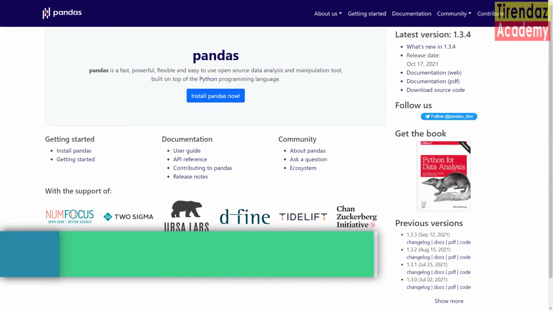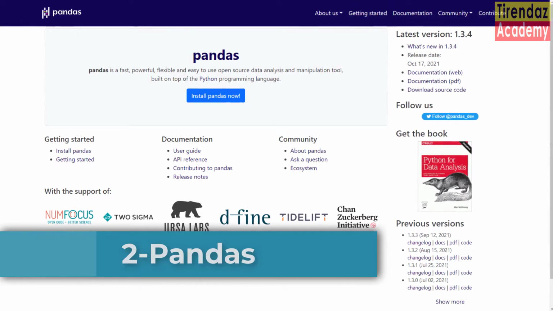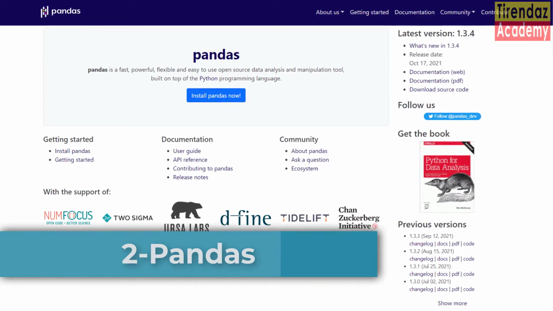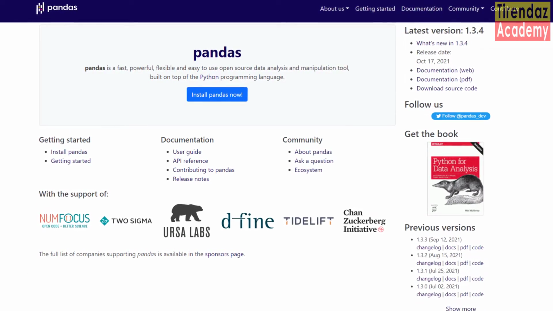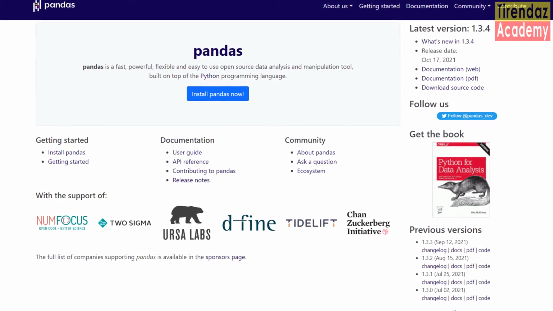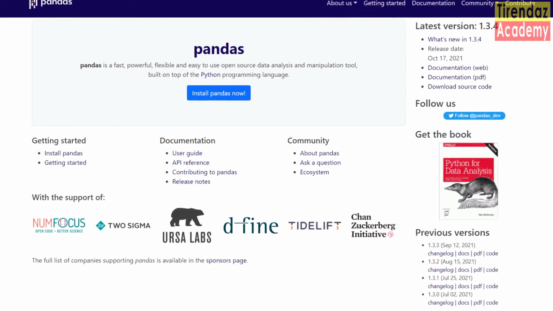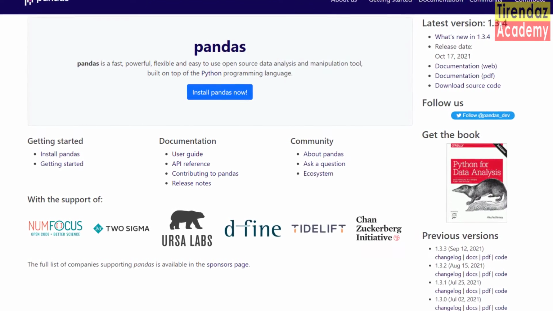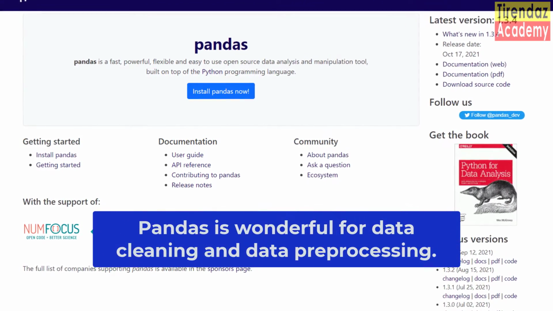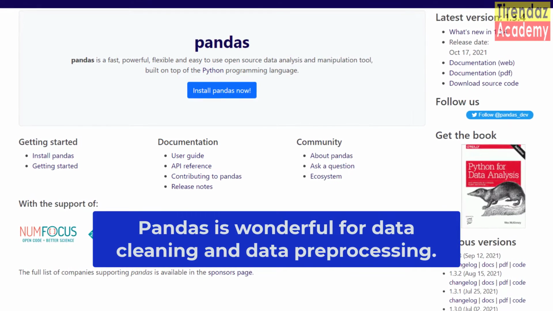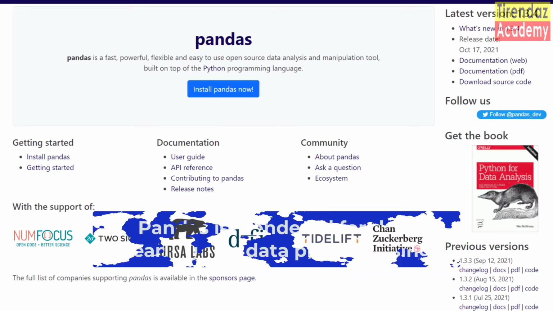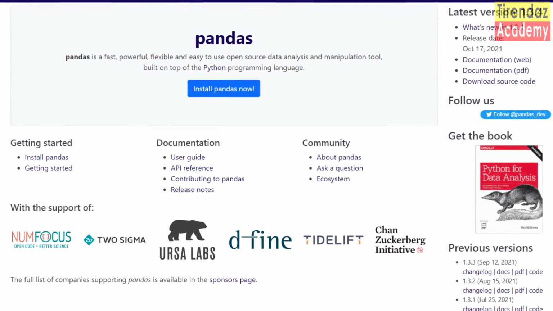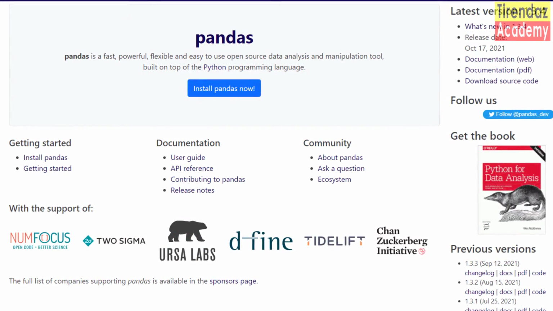One of the most basic libraries for data science is Pandas. It is one of my favorite libraries. In data analysis, the most time-consuming step for data scientists is data cleaning and data preprocessing. With these processes, the data is made suitable for analysis. So, Pandas is wonderful for data cleaning and data preprocessing. After preprocessing data, you can easily perform your analysis with a library such as Scikit-learn.